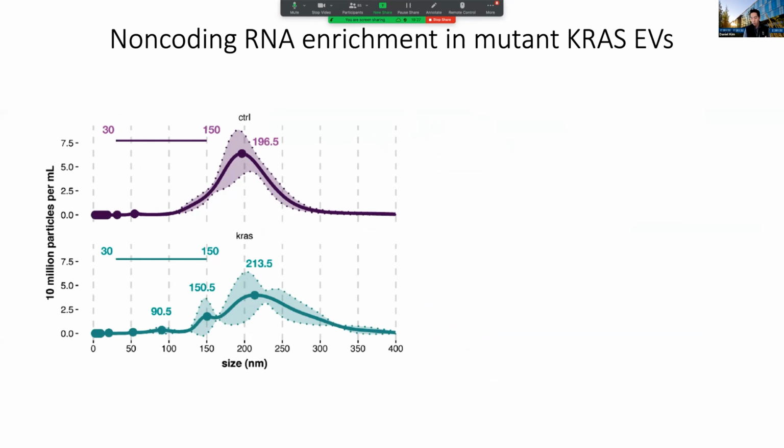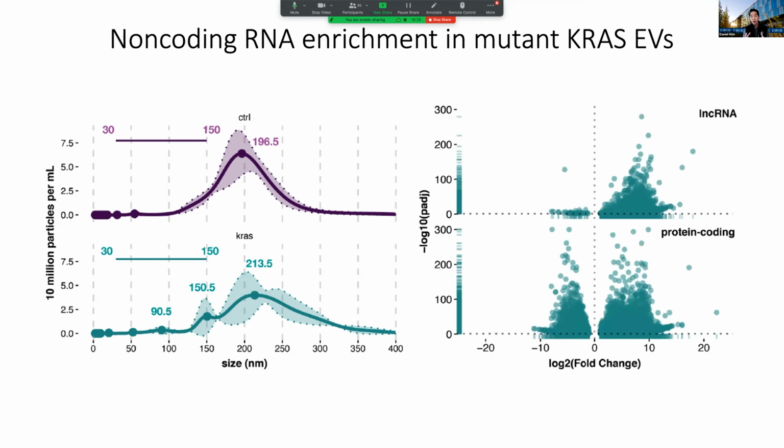But what was really more interesting and quite striking is that if you look at the RNA that's in these vesicles, here what I'm showing you is something called a volcano plot. Each of these dots represents a single type of RNA within these cells or vesicles. On the right I'm showing you all of the extracellular RNA that's being released by these cells. And then on the left is all of the RNA that is retained within these cells.